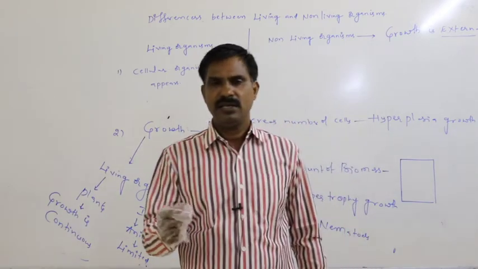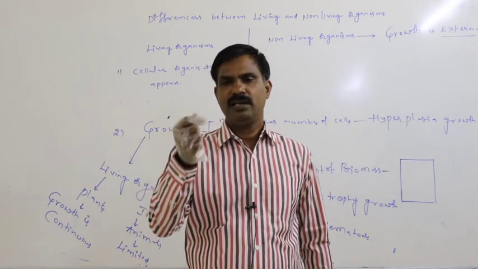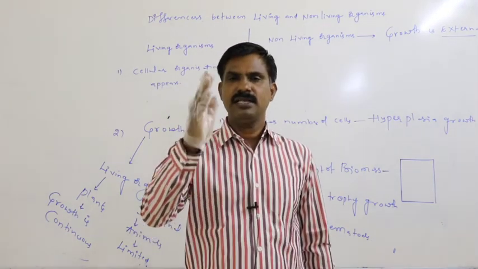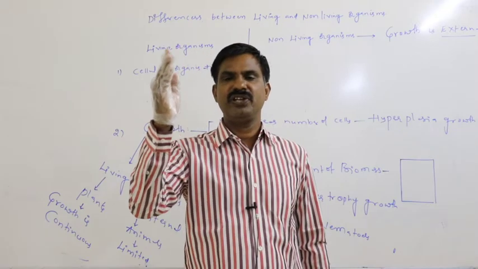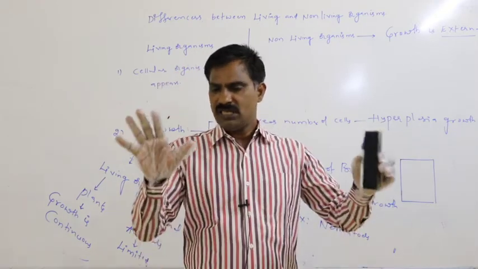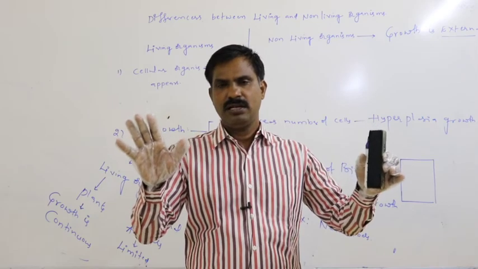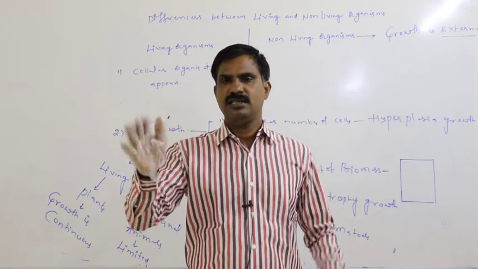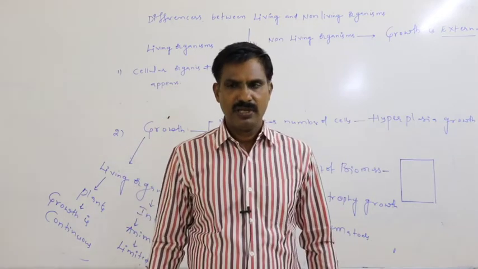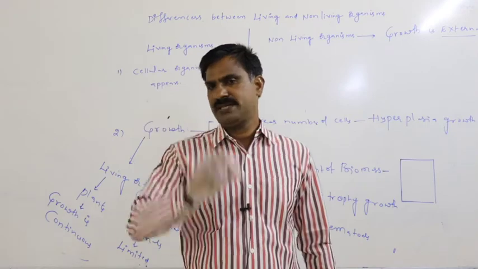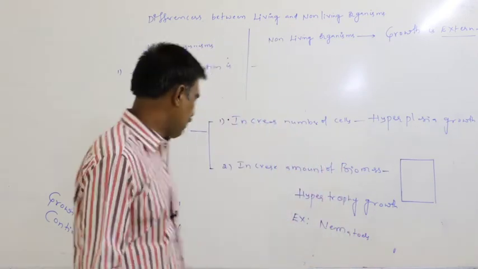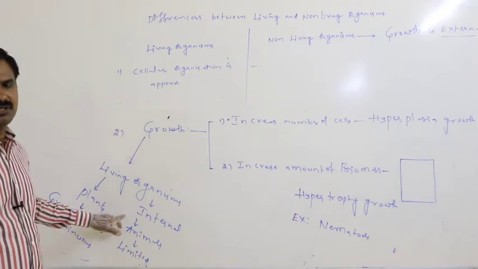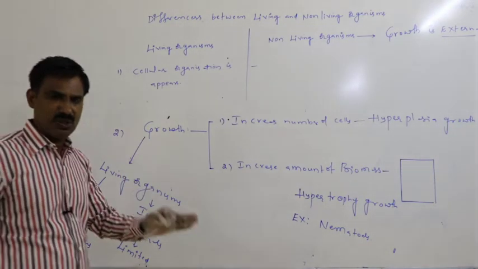For example, in our body, up to 18 years growth occurs, then onwards growth gradually decreases and finally stops. Means in humans, up to the teenage years growth occurs, then after it stops. In animals, growth occurs up to a certain age, then after it stops.